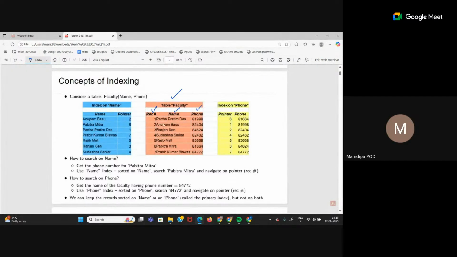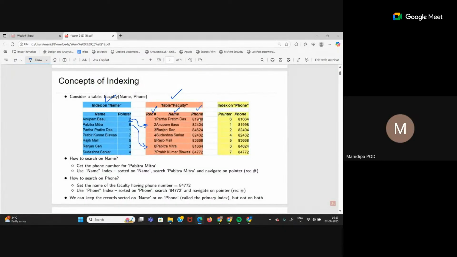So in this faculty table, if I choose name to be my key, then this will be my index. See, all the names are there. Now corresponding pointers you see, Anupam Basu has pointer 2 because this has to point to the actual record in the main table, right? So this is the record pointer. So 2 is pointing to this. Again, Pavitra Mitra is pointing to record 6 where it is present here in the main table.